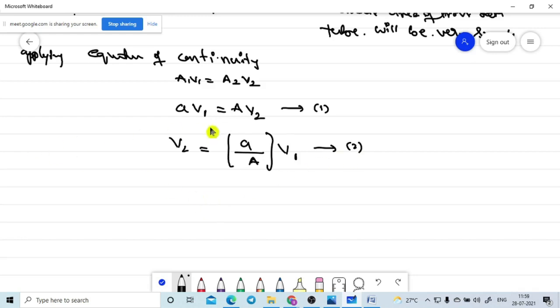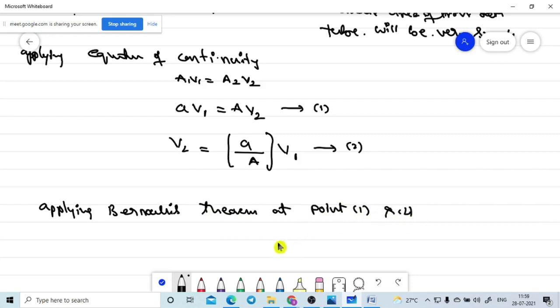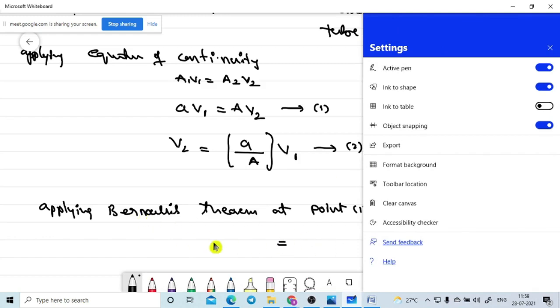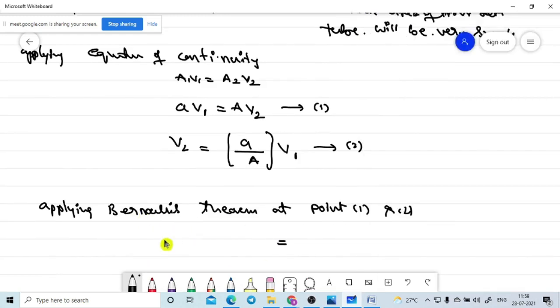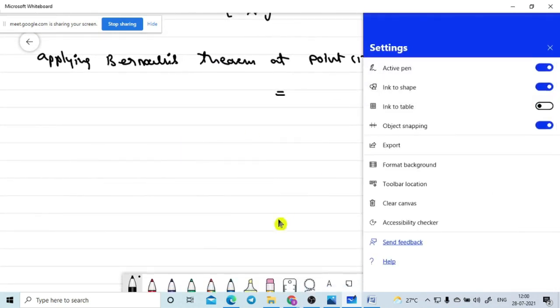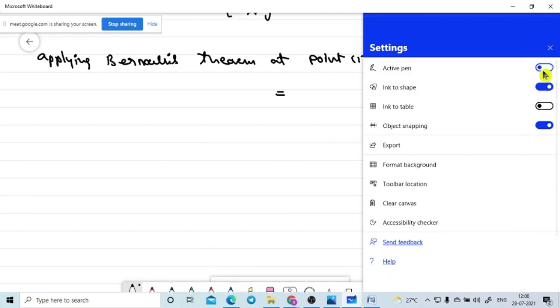Now we are going to apply the Bernoulli equation. Applying Bernoulli's theorem at point 1 and 2. Point 1 I am writing on the right side, and point 2 on the left side, because in the diagram, point 1 and point 2 are on the right and left. In the left side is point 2, right side is point 1. First, I am writing the Bernoulli formula as it is.